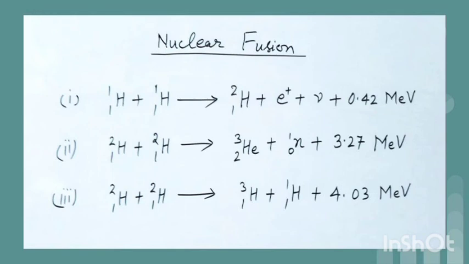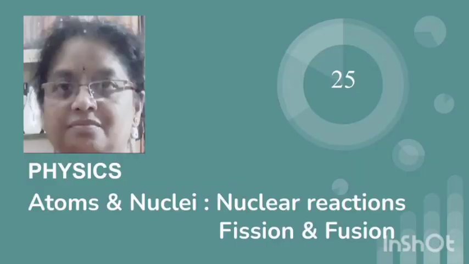For fusion to take place, the two nuclei have to come close to each other. But when they come closer, Coulomb force of repulsion acts, as both are positive. To overcome the repulsive force, the fusion reaction has to be performed at a very high temperature of the order of 10 to the power 7 Kelvin or more. Hence, these reactions are called thermonuclear reactions. These reactions are a great source of clean energy if carried out in a proper manner.